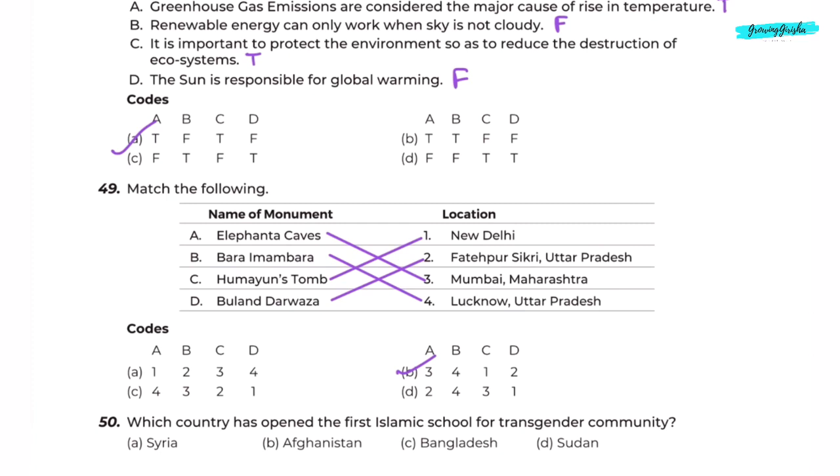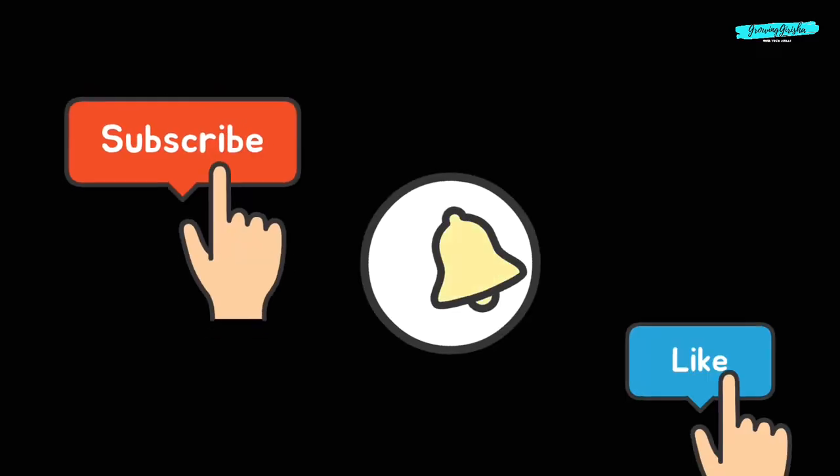Question 50. Which country has opened the first Islamic school for transgender community? Option C, Bangladesh.